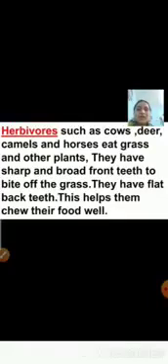They have sharp and broad front teeth to bite off the grass. They have flat back teeth. This helps them to chew their food well.